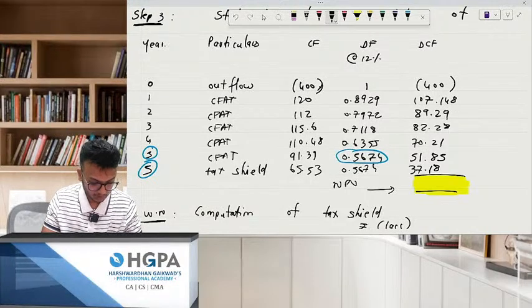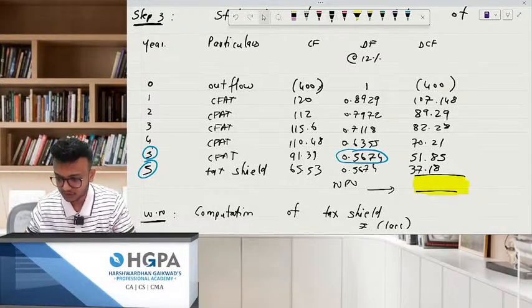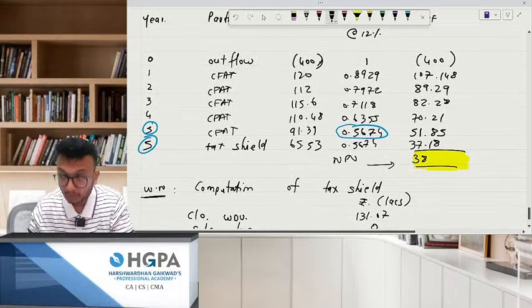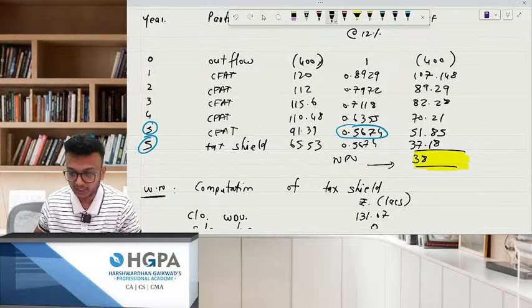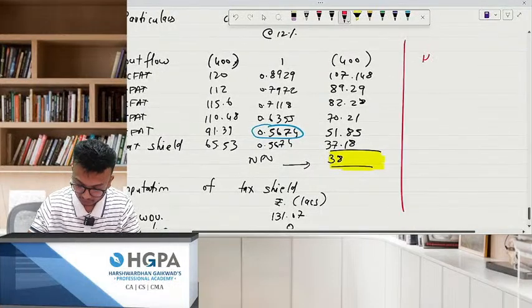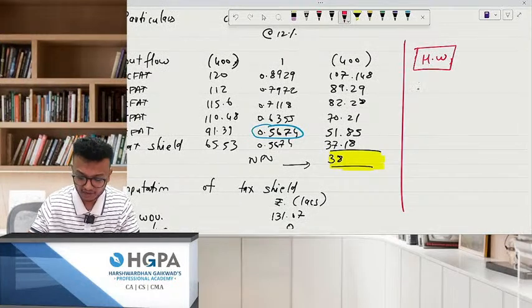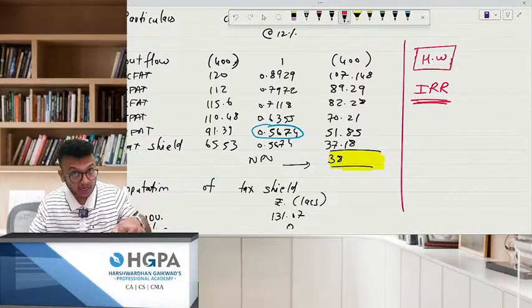Add 70.21, 51.85, 37.18. Is it approx 38? Approx 38. Anyone with the answer? It's approx 38 lakhs. Okay. If this is your answer, there's one thing for homework for you guys. The homework for today is very simple. Just go through this and you need to compute the IRR for this question.